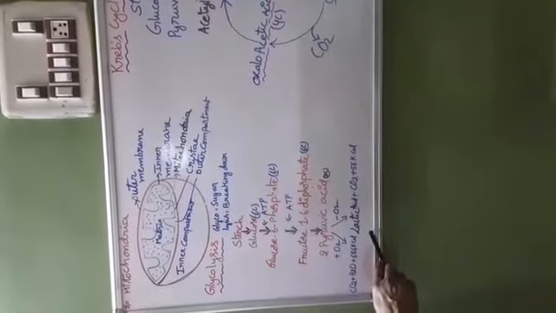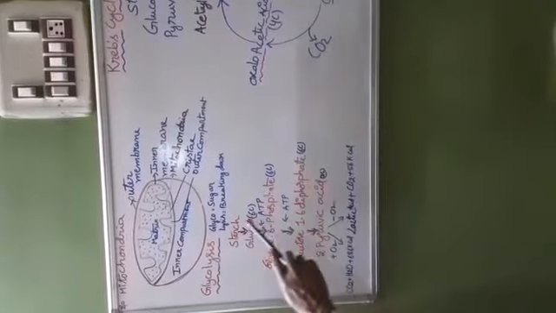The total number of ATP formed during glycolysis is 4, out of which 2 are consumed here. So the net gain here is 2 ATP.